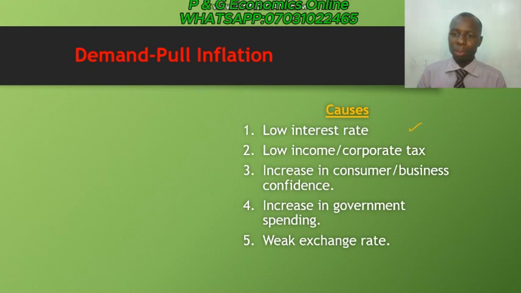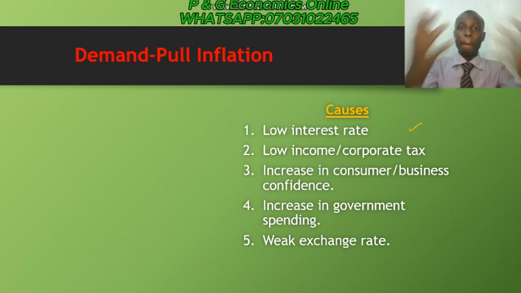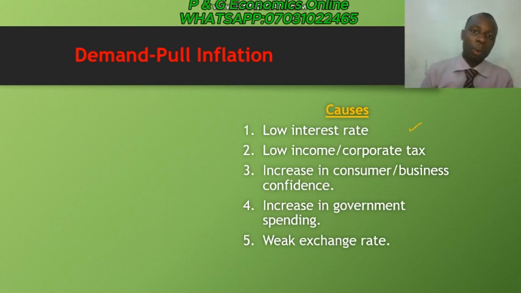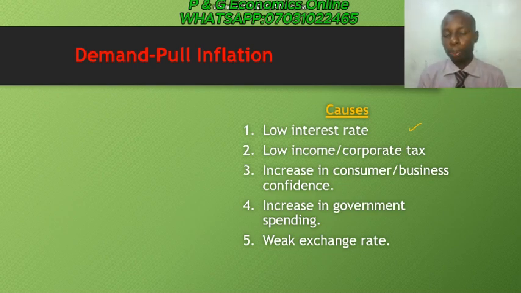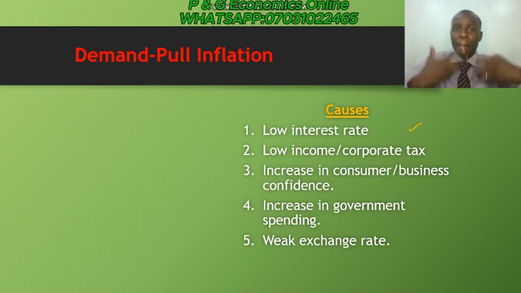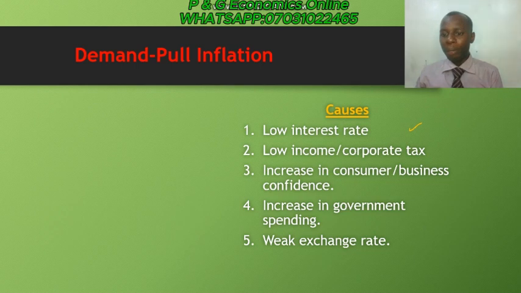Another one is low income or corporate tax. Income tax is the tax that workers pay on a monthly basis to the government, whereas corporate tax is the tax that firms pay to the government at the end of the month or a period. Now, if this is very low, then the consumers or the workers will have high purchasing power, because they are paying less to the government in terms of tax, and with that they have more money to spend.